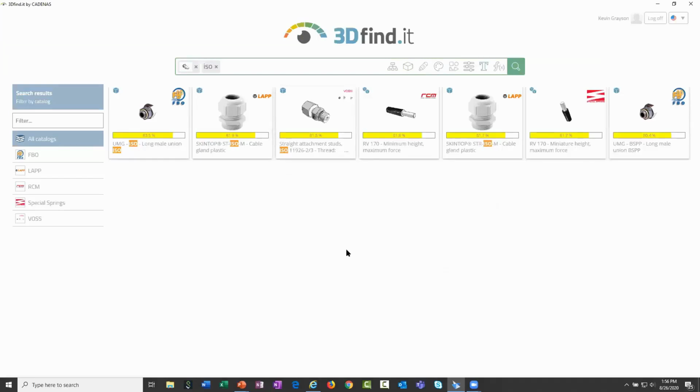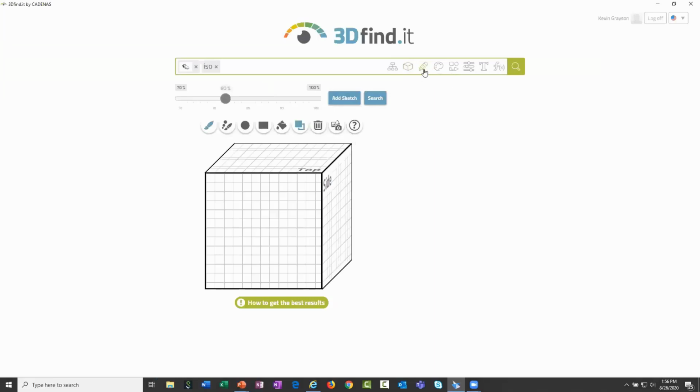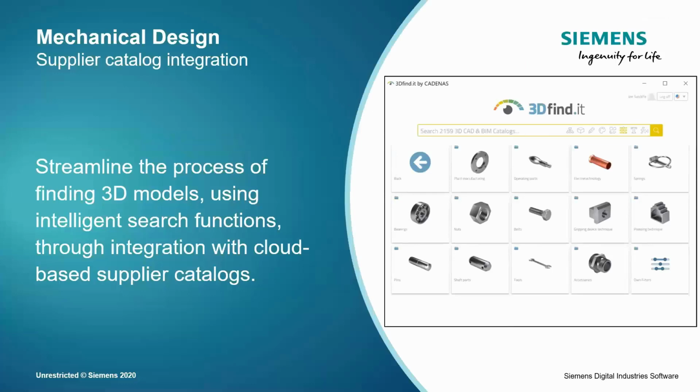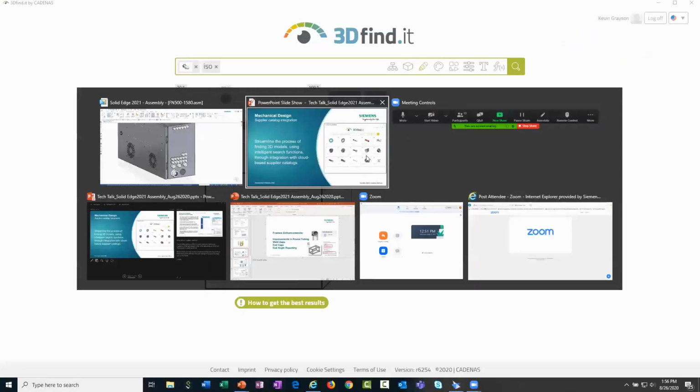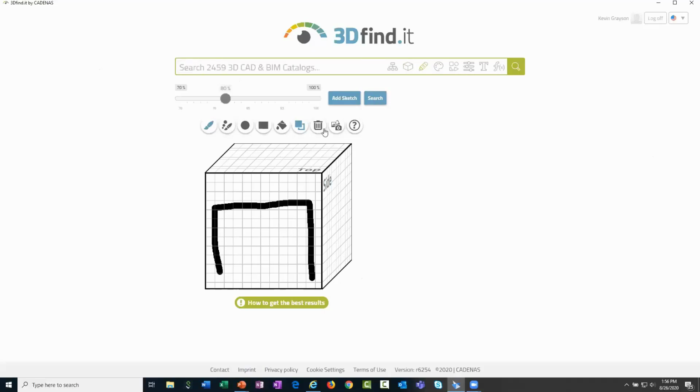Okay, and because we're running a little bit short on time, I'm not going to go ahead and place one of these, but I did want to show you one more option here, which is the sketch search. If I go back here to Solid Edge, back to my assembly, I want to find a handle. So I'm just going to do a basic sketch of a handle, nothing real complicated, but I want Solid Edge now to search for this sketch.